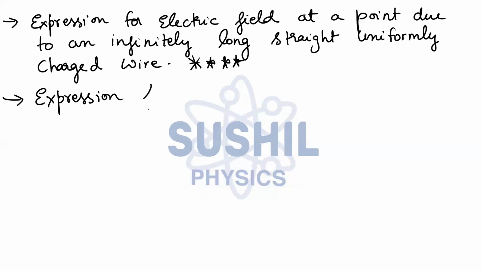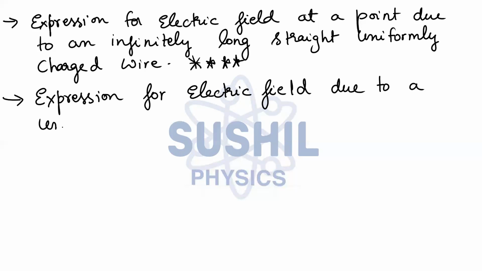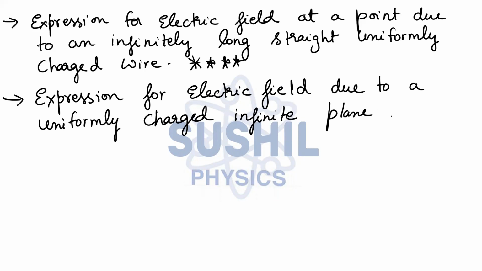The last question of this chapter is the expression for electric field due to a uniformly charged infinite plane sheet.